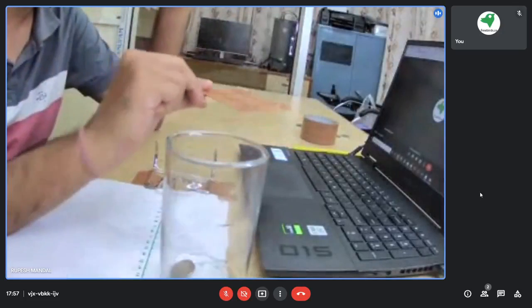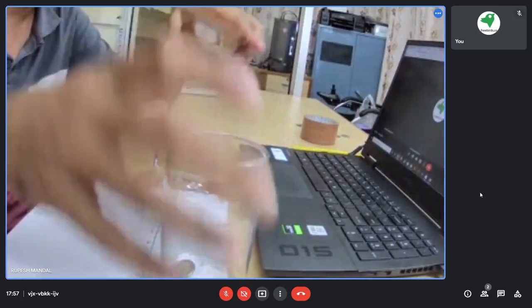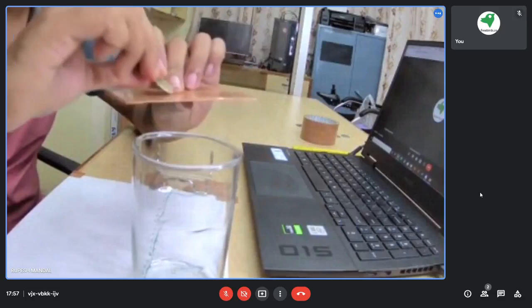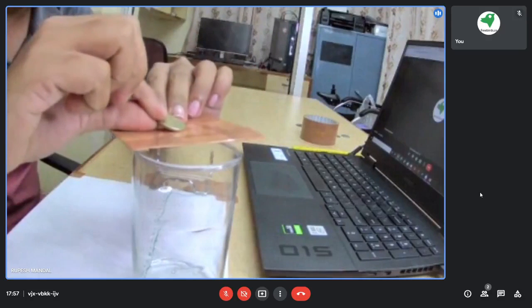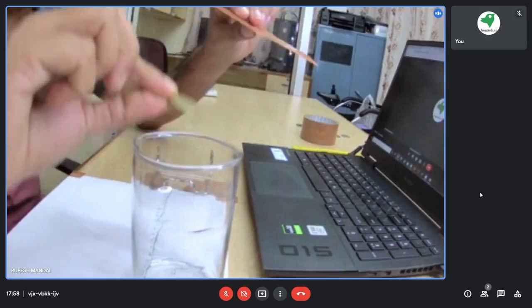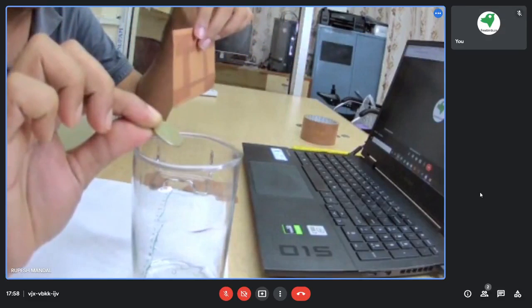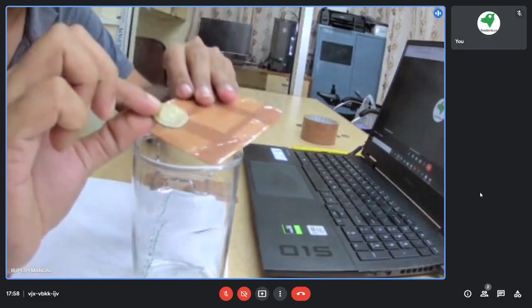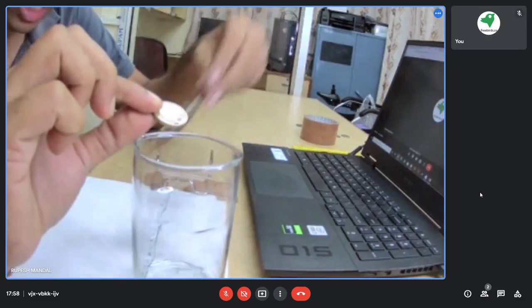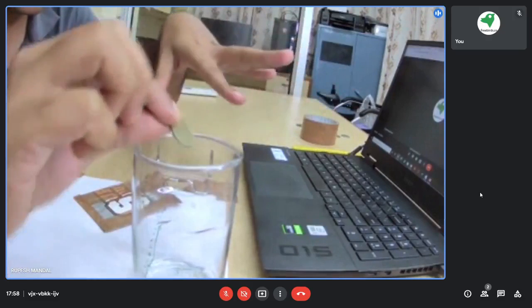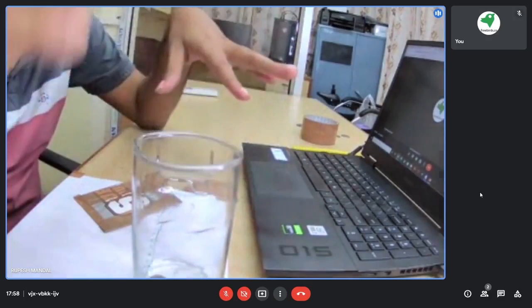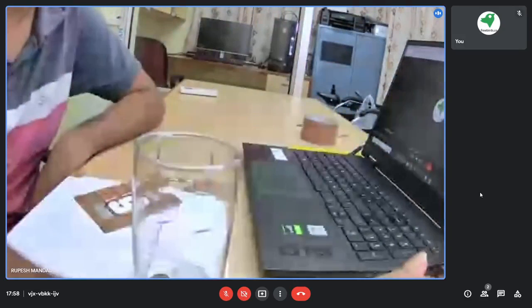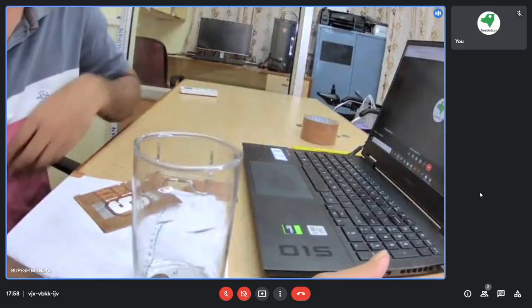The card is getting away, but the coin was initially at rest, so it tends to remain in the same position. Once the card has completely gone out of contact, there is nothing below it, so definitely the coin will go down inside the glass. That is the basic thing that is happening in this case.